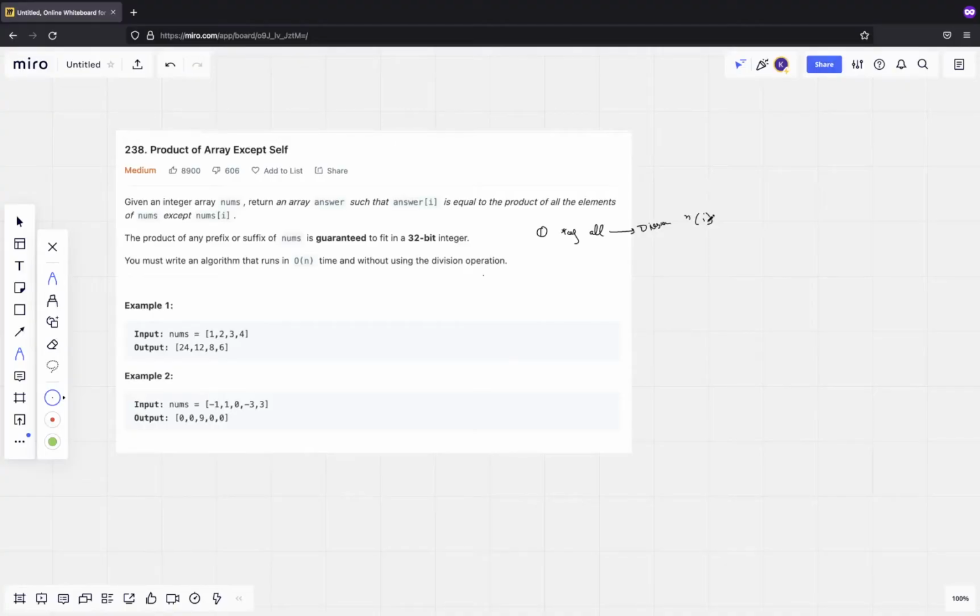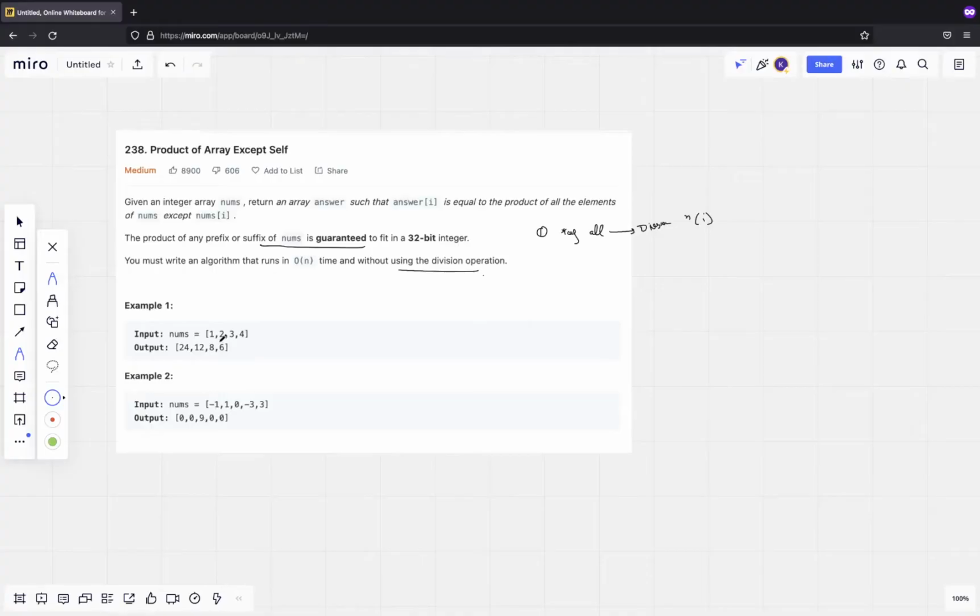In that case I'll take the entire product, 4 into 3 into 2 into 1, everything. But this does not follow the constraint, as it may go outside the limit. And second, we will be using the division operator in the second iteration. When we have, let's say, 24 here, we'll divide 24 by 1, 24 by 2, 24 by 3 and 24 by 4. Apart from that, you can't even make it work correctly.